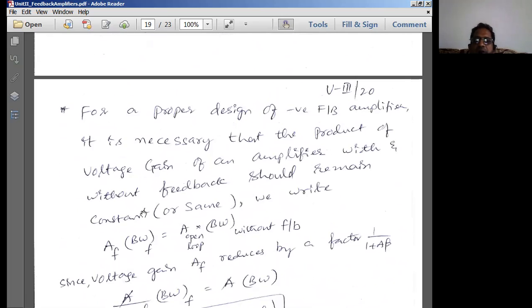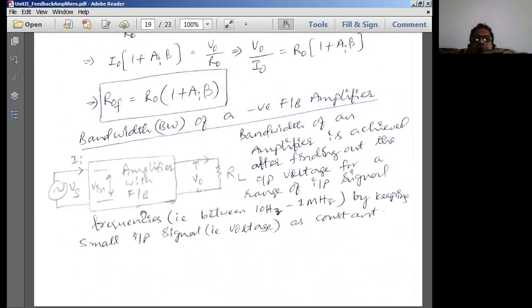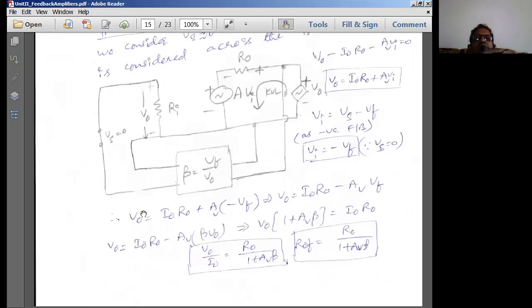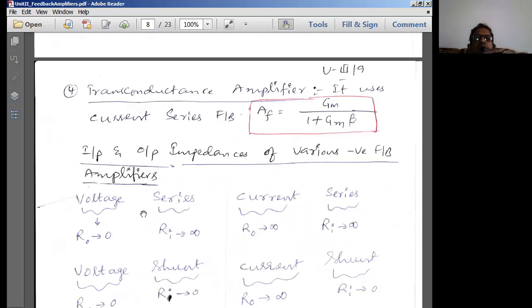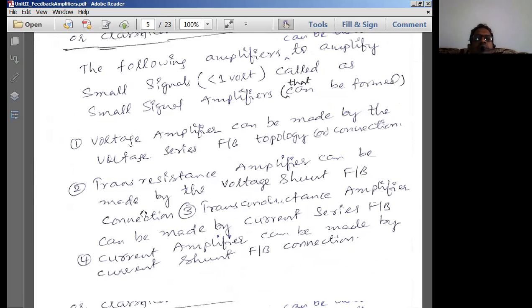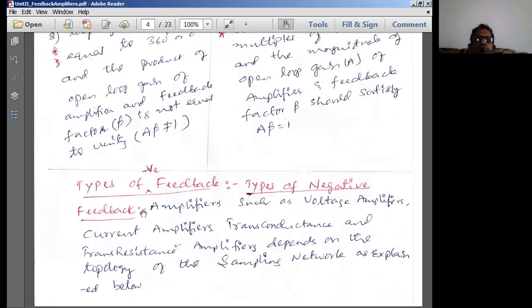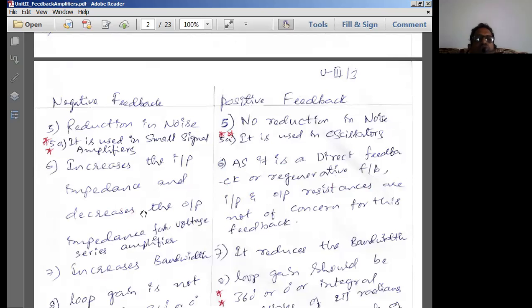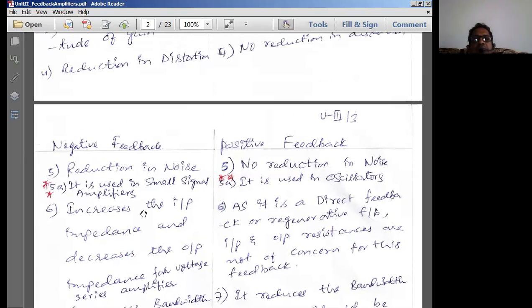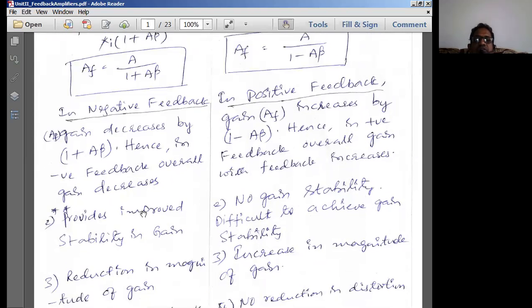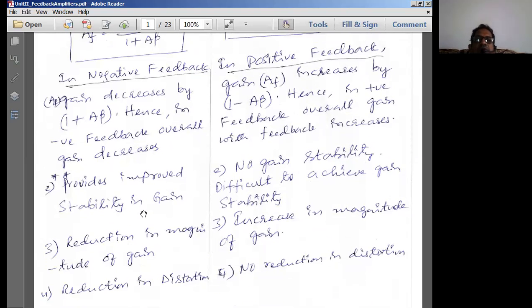In the very beginning class on feedback amplifiers, we discussed the differences between the various amplifiers. Those differences are very important from the examination point of view, and we should prove them mathematically. In the next session we will try to prove these derivations.